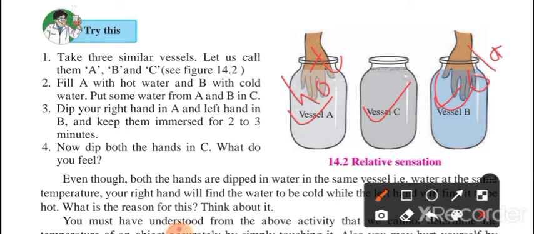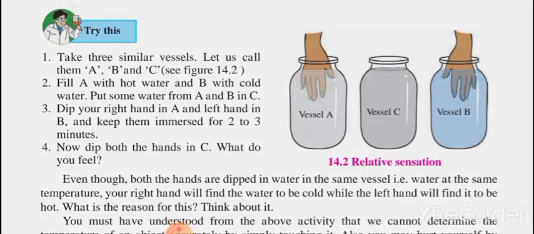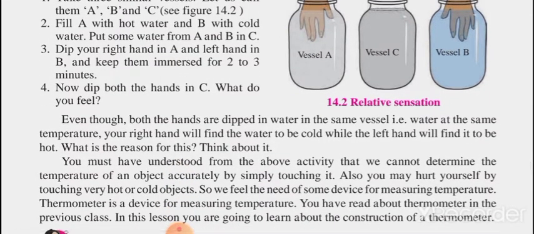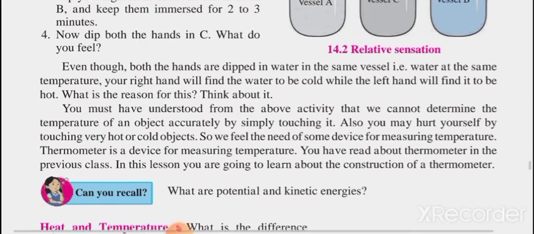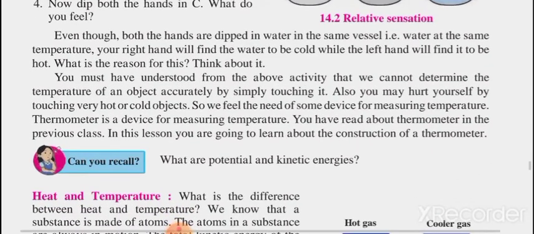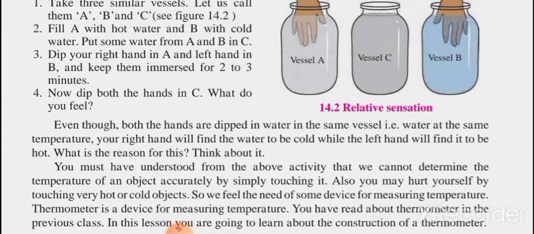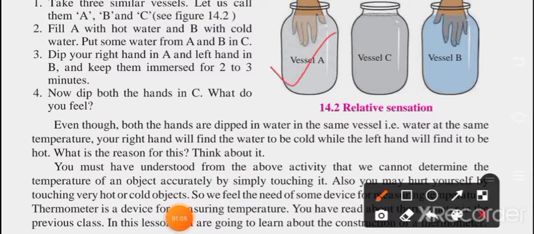What do you feel? Obviously one is hot, another one is cold, and if you put both your hands in C, you feel a little bit of variation in temperature. Both hands are dipped in water in the same vessel, that is, water at the same temperature. First of all, both hands had different temperatures, and after removing them from the 2 vessels, we put both hands in the same vessel.